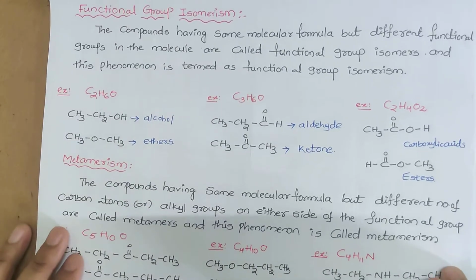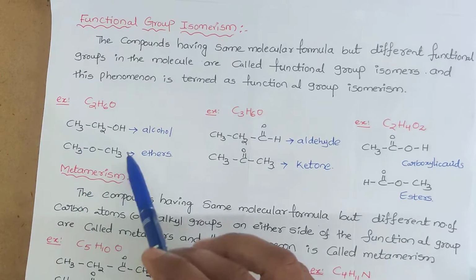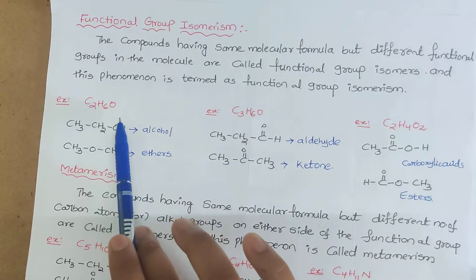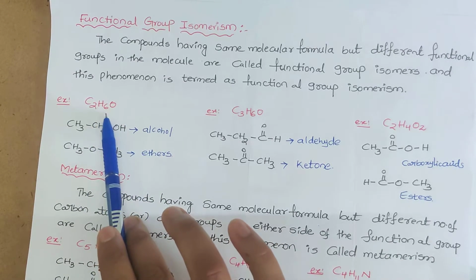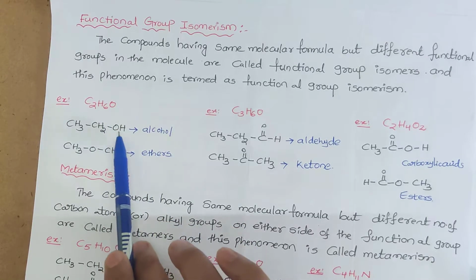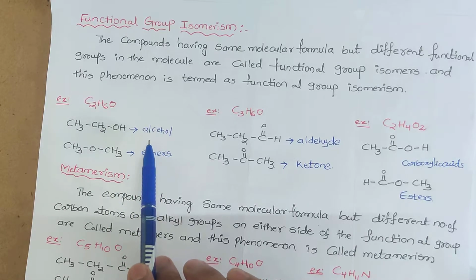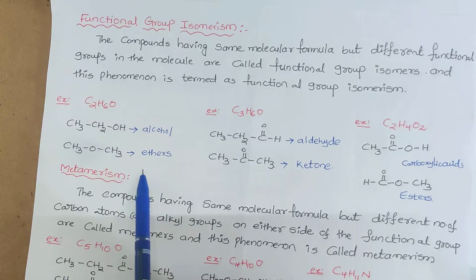The third one is functional group isomers. Functional group isomers means the compounds have the same molecular formula but differ in the functional group. Those isomers are called functional group isomers. Let us see here C2H6O. With this molecular formula we can write an alcohol as well as an ether. Both have the same molecular formula, but in the first case the alcohol functional group is present, and in the other an ether is present.